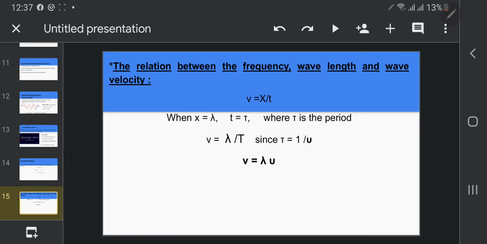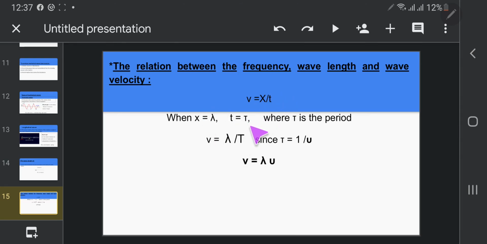Relation between the frequency, wavelength, and wave velocity. We know from previous years, velocity equals distance or displacement over time. Our speed equals distance over time. Distance, like the wavelength, the distance of one wave.